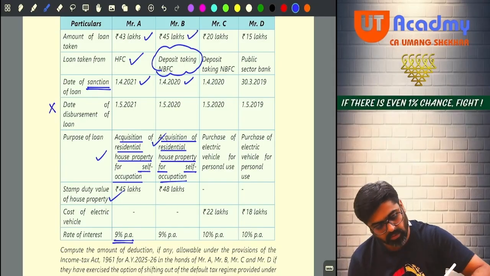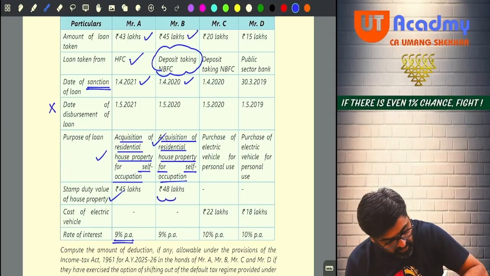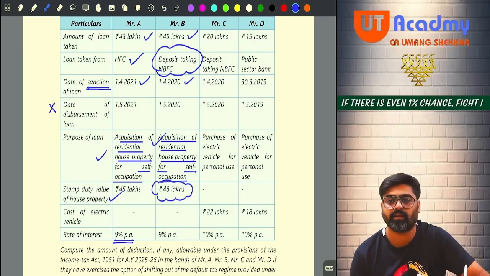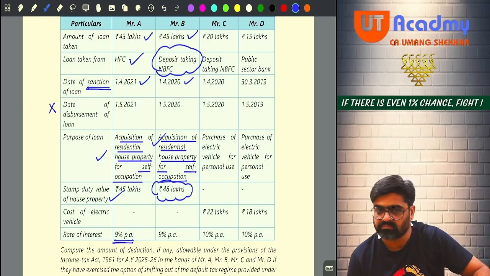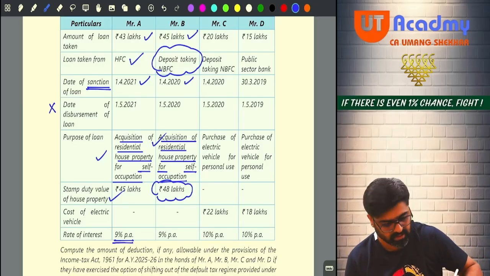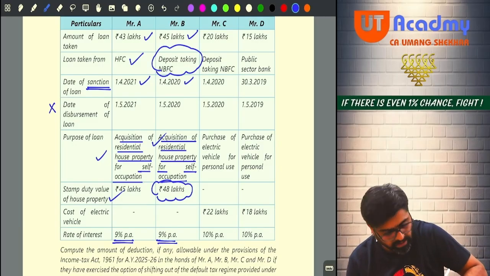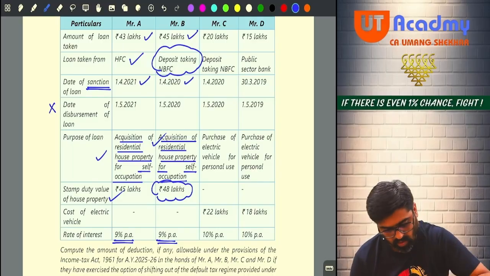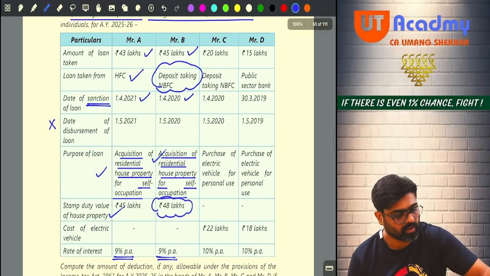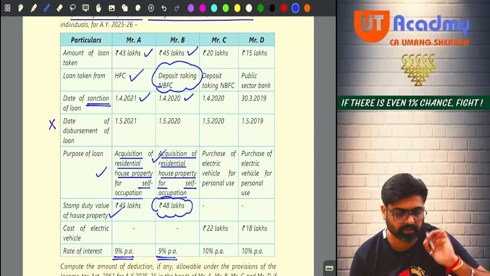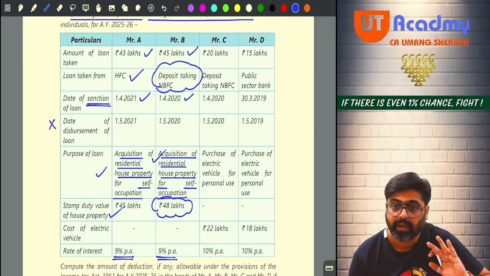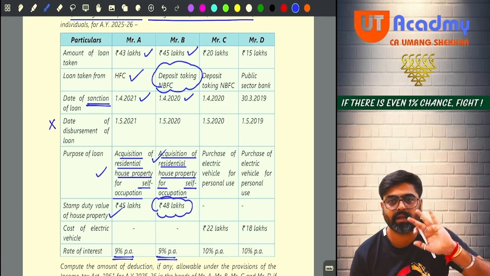Amount of loan is also okay. But see, stamp duty value is also more than 45 lakhs. Two reasons are there. Because of these two reasons, 80EEA cannot come. So now 9% per annum interest will be paid. On how much? 45 lakhs. So on 45 lakhs, 9% interest will be paid. 4,05,000. Entire 4,05,000 cannot be claimed under